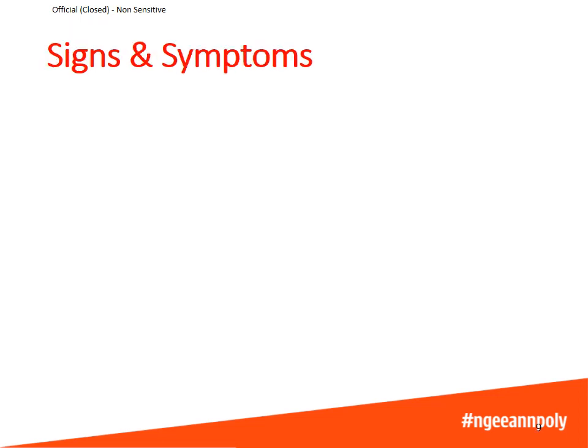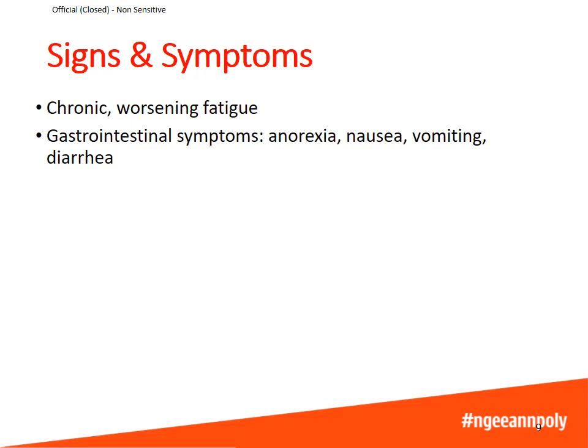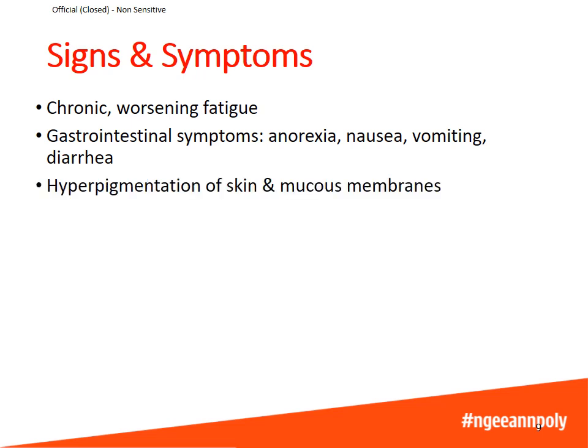Addison's disease usually begins gradually. The lack of glucocorticoids leads to several signs and symptoms. The person experiences chronic worsening fatigue. Gastrointestinal symptoms may occur, such as anorexia, which is low appetite, nausea, vomiting, and diarrhea. Hyperpigmentation of skin and mucous membranes. Due to the lack of glucocorticoids, the pituitary gland secretes excess ACTH. ACTH also stimulates the production of melanin, and this causes the skin to become darker.